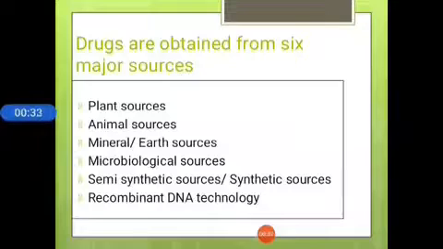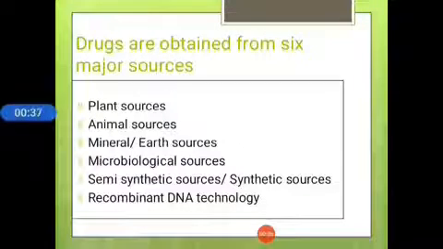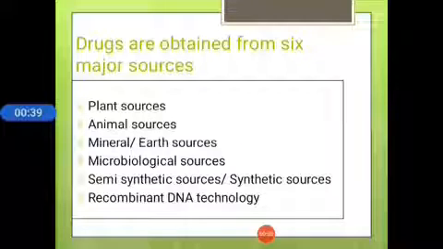These are the main six sources of drugs: plant sources, animal sources, minerals, microbiological sources, semi-synthetic sources, and synthetic sources. Some newer techniques are also used, like recombinant DNA technology. These are the main different sources of drugs.